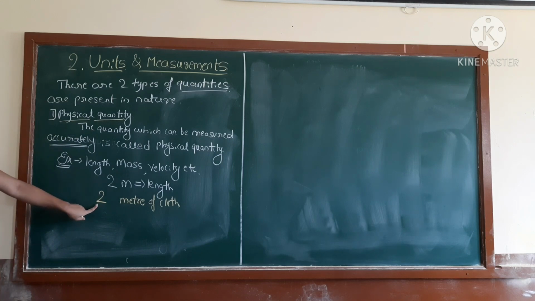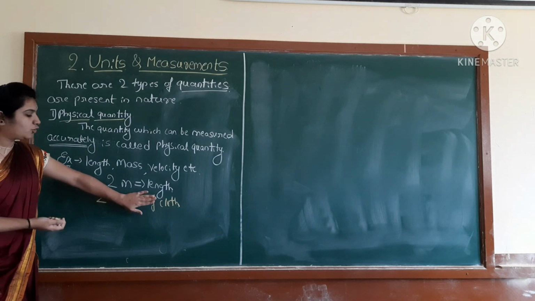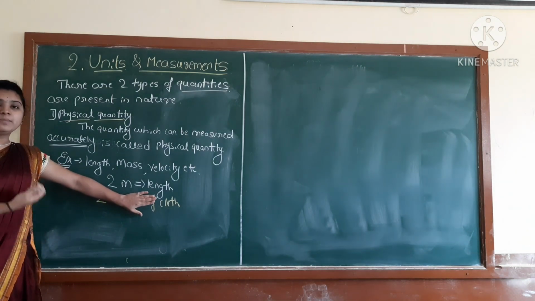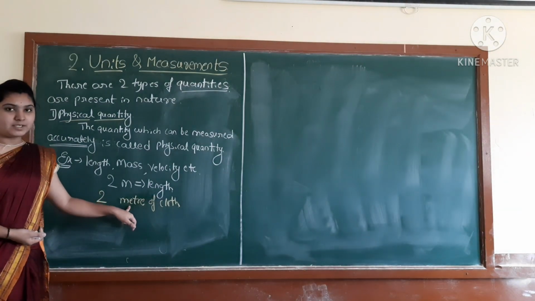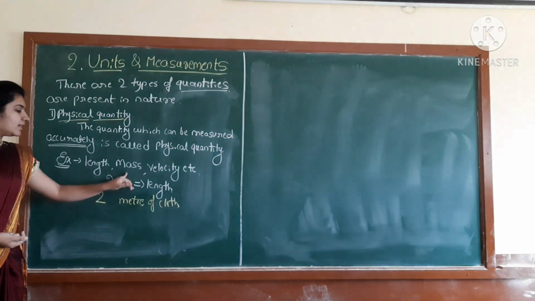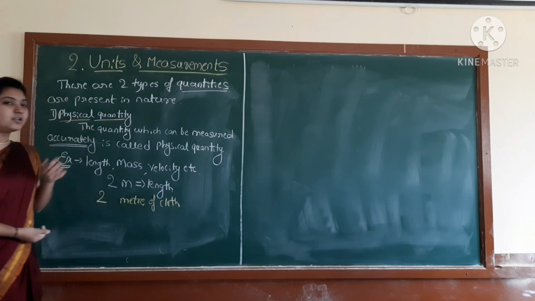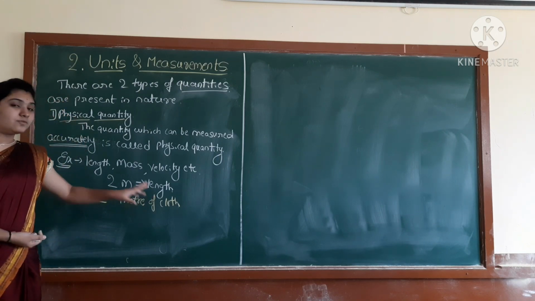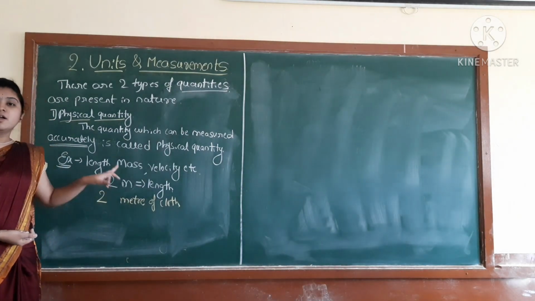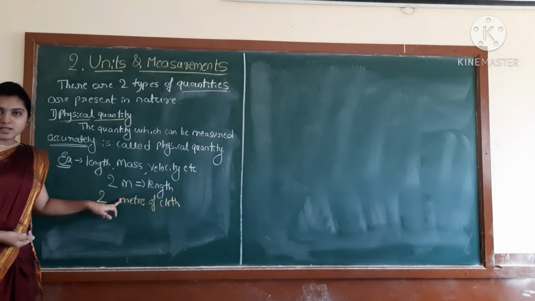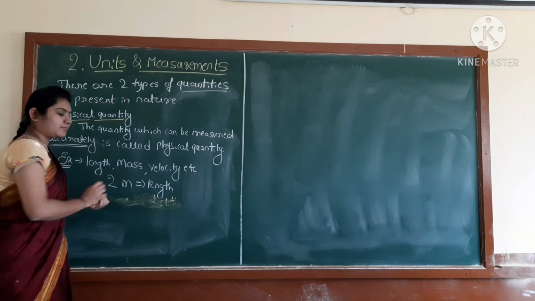Just assume it is only the number. If I remove this meter, what will it become? 2 cloth. Would it be okay for us to measure the length? No, we have to put meter here, correct? That's why we are considering this standard quantity here, and this length will be our physical quantity, because this length we are measuring accurately. Yes, accurately we are saying 2 meter, 5 meter, 10 meter, correct? So accurately we are saying this length, right?